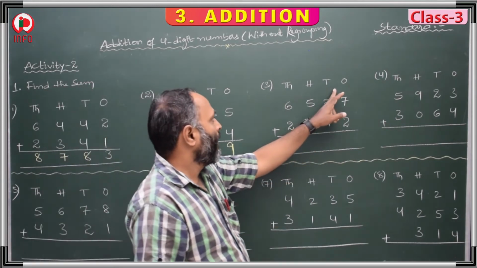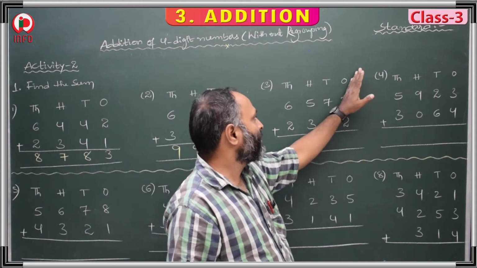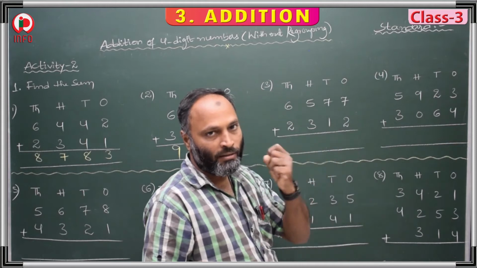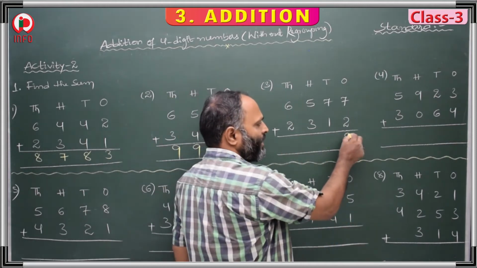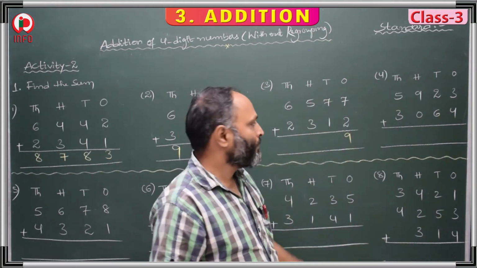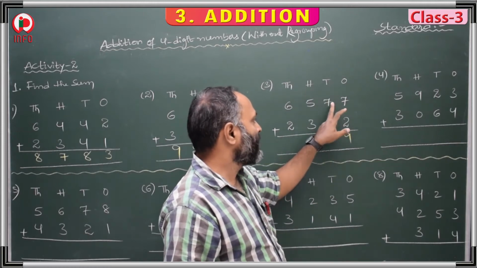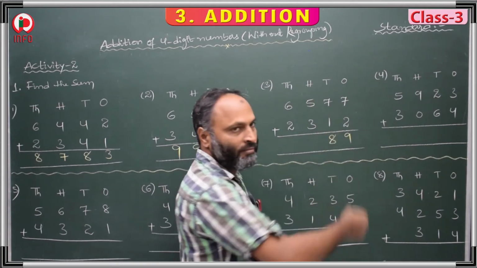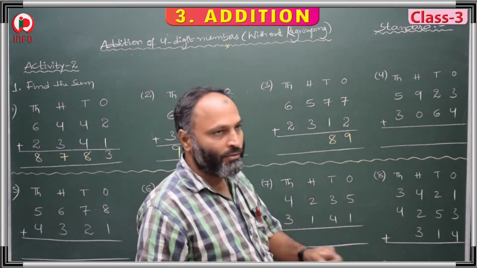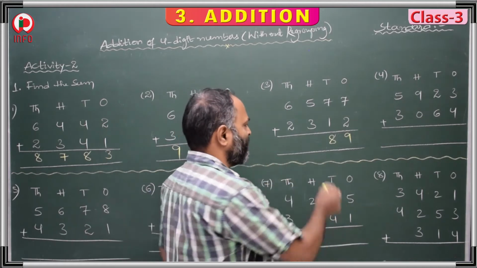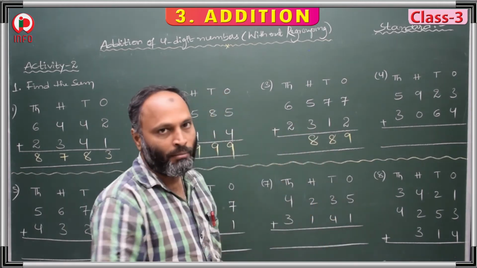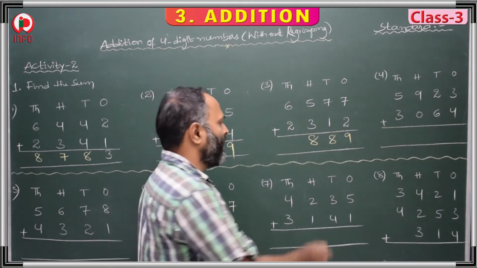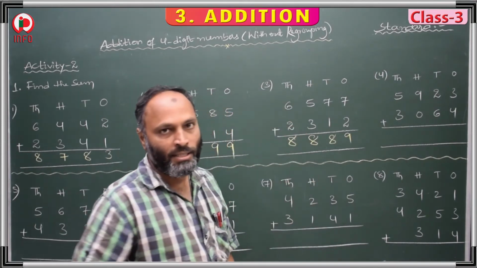In the third, we start from ones to thousands. First 7 plus 2 is 7, 8, 9. 9 is a single digit, so we keep it below the ones place. And in tens, 7 plus 1 is 8. And 5 plus 3 is 5, 6, 7, 8. 8 is a single digit, so we keep it below the hundreds place. 6 plus 2 is 6, 7 and 8. 8 is a single digit, we keep it as it is.